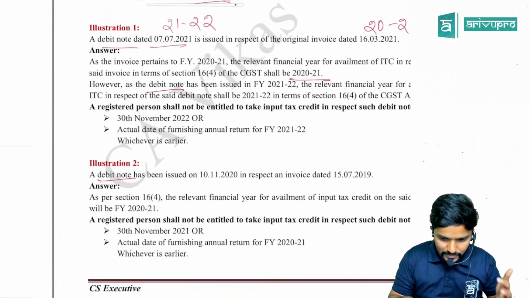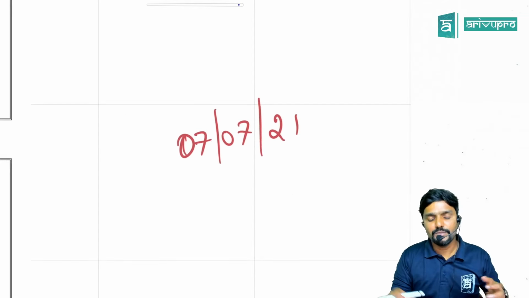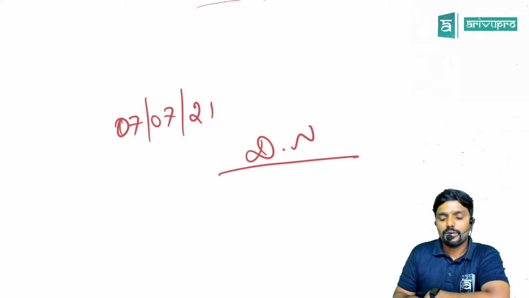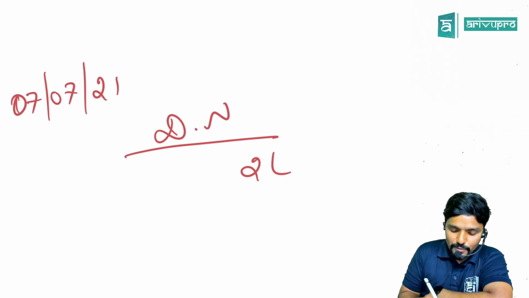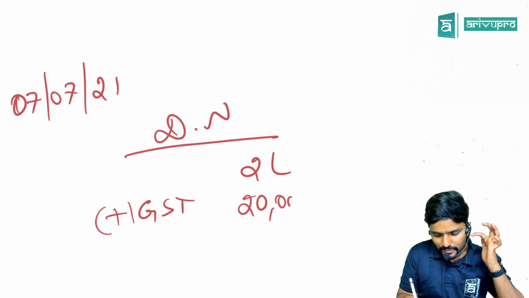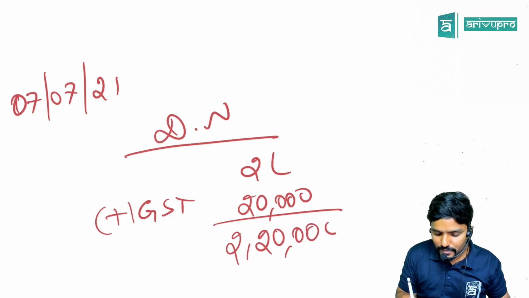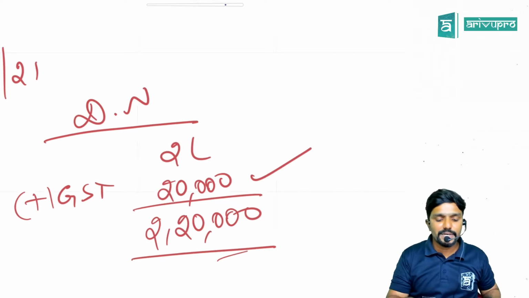17th July or 7th July? 7th July. Okay. 7th July 21, I issued a debit note because I was supposed to charge 10 lakh. Now I will issue it for how much? 2 lakh plus 10% GST 20,000. So I will issue debit note for how much? 2 lakh 20,000. So to claim this credit 20,000 for the recipient, what is the deadline?